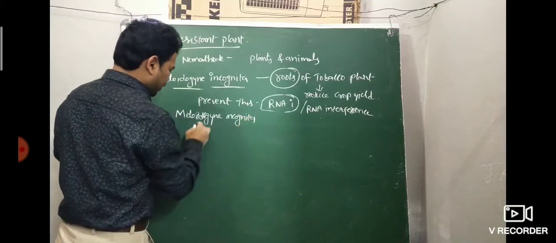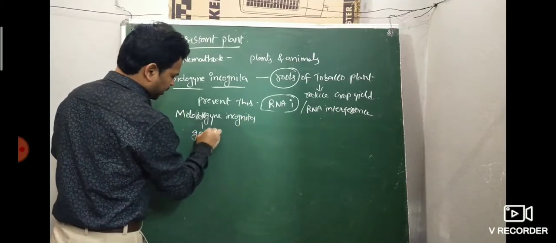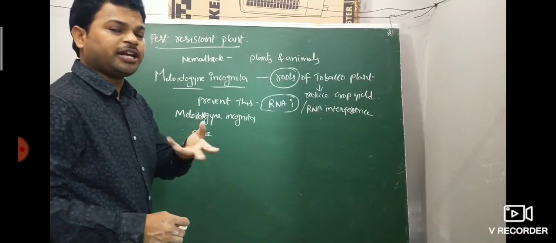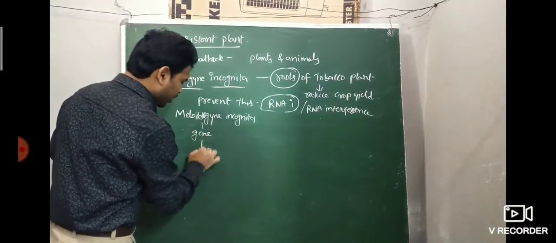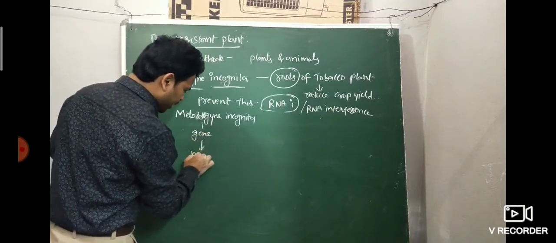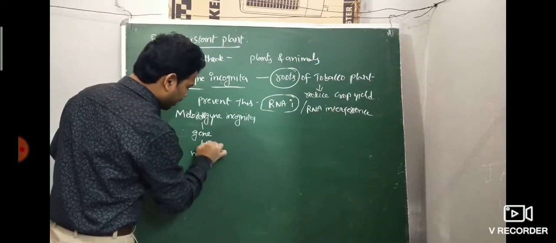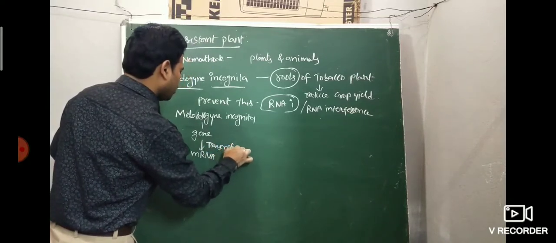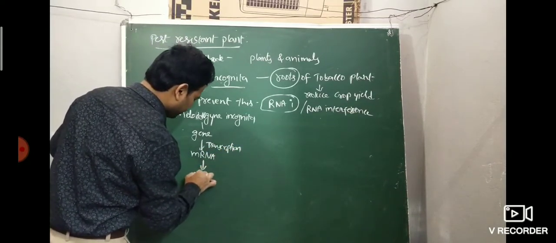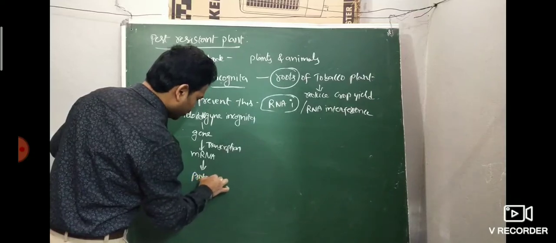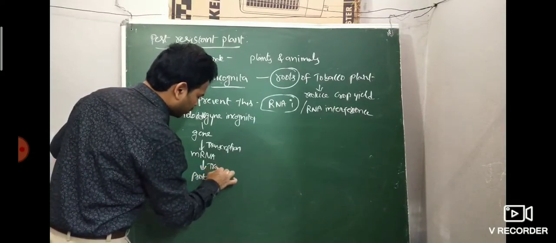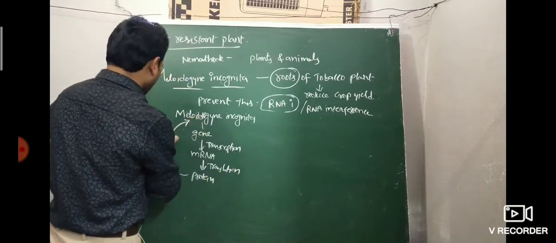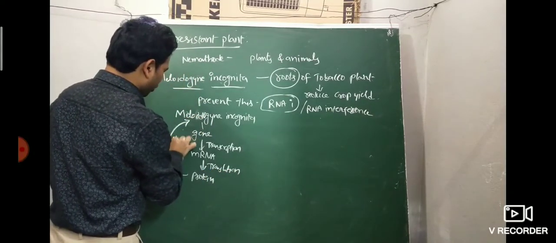Meloidogyne incognita has genes. A gene is nothing but a small segment of DNA. According to the central dogma, a gene produces mRNA by the transcription process. Then the mRNA gives the protein, which is the translation process. This protein is helpful for the growth of Meloidogyne incognita.